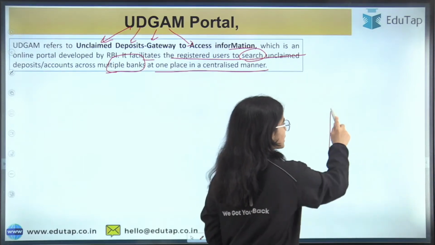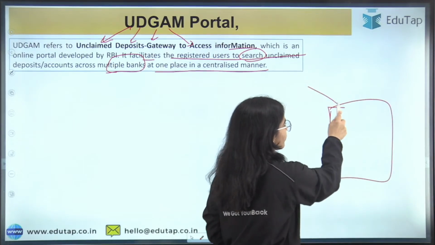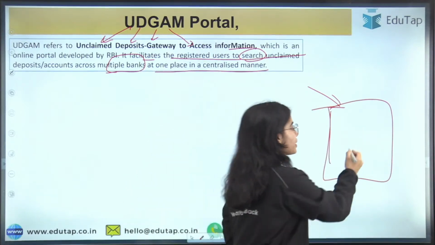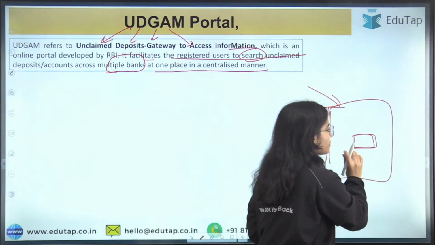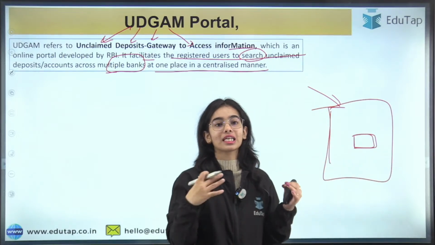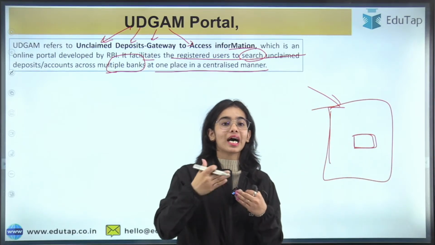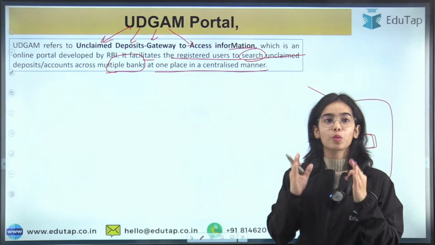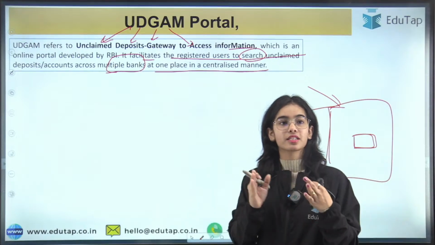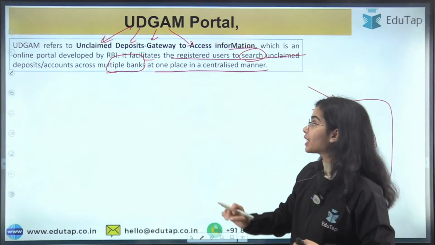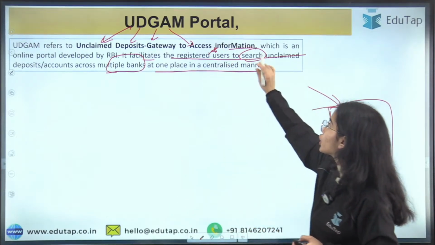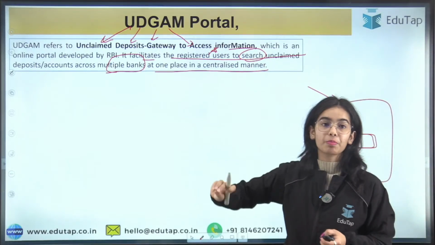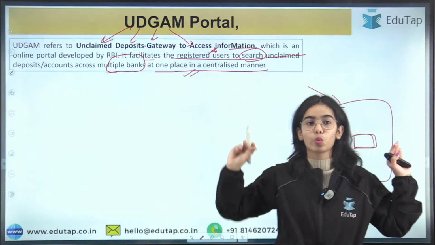Through the Udgam portal, individuals or non-individuals can search multiple banks for their unclaimed deposits or for the unclaimed deposits of their relatives and such. So you can understand that this portal has been developed by the Reserve Bank of India to facilitate registered users to search unclaimed deposits or accounts across multiple banks at one place through one portal.